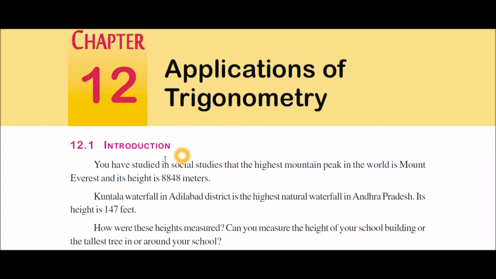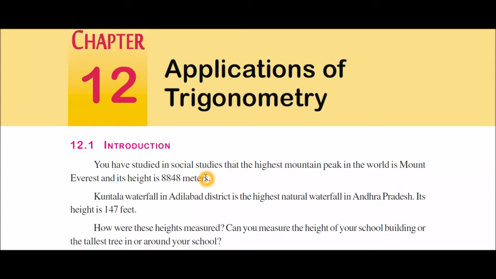In the social studies subject, in previous classes, we have studied about the highest mountain peak and the highest natural waterfall. What is the name of the highest mountain peak in the world? It is Mount Everest. What is the height of Mount Everest? 8,848 meters.